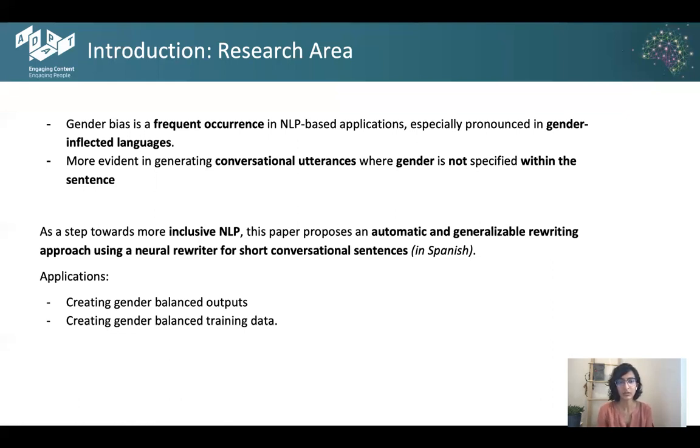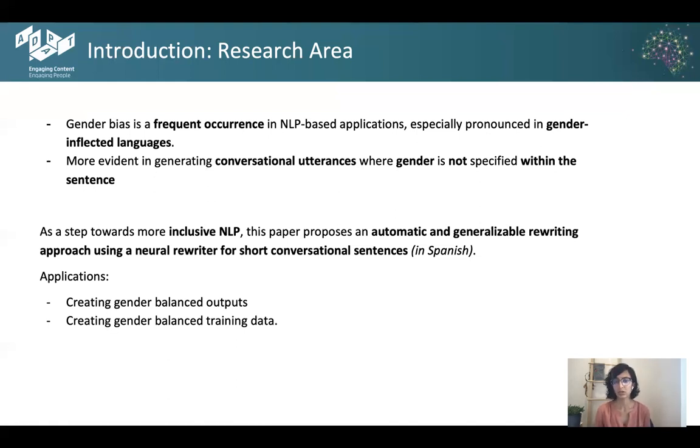The two very pronounced applications of our proposed solution is as a post-processing step one, to create more gender balanced outputs, and two, to create gender balanced training data, which can help learn our NLP models better in the current age and help in mitigating the bias there.